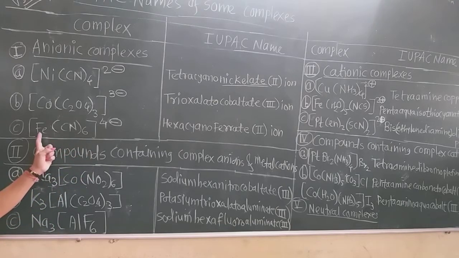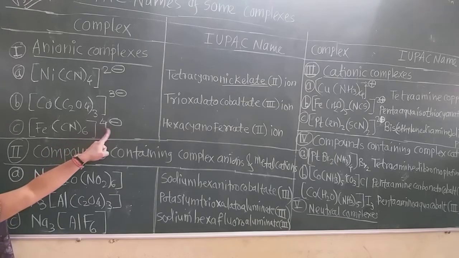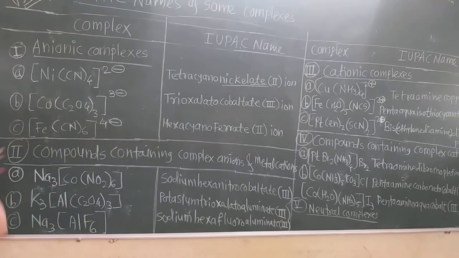Now iron, in Latin what is iron called? Ferrous. So the word ferrous is replaced by ferrate, because it is the anionic complex. And why the charge? There are 6 cyanide, totally minus 6 charge. There is only minus 4 charge on this. That means ferrous has plus 2 charge. 6 plus 2, what is remaining? Minus 4. So that minus 4 is there. It is very important to write down in parenthesis the oxidation state in the Roman numeral, and then write down the iron word also.